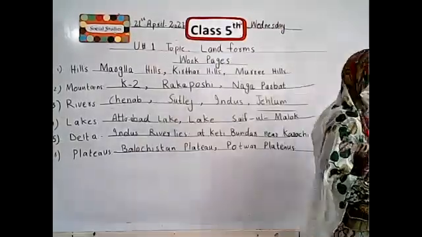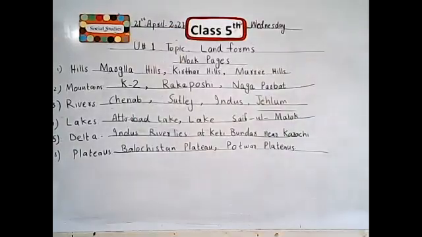And the next one is Potwar Plateau. Students, again I revise this.